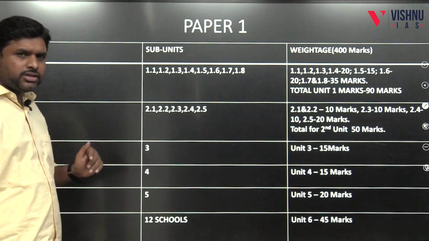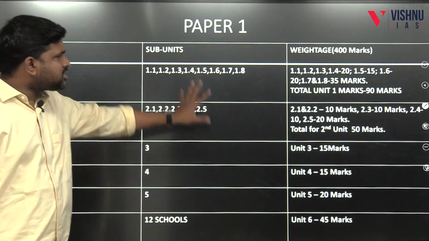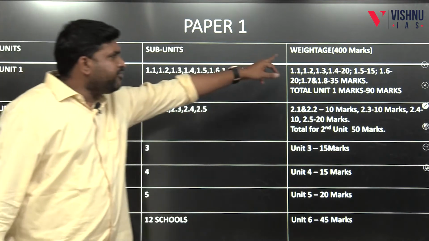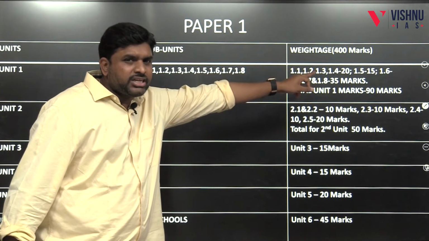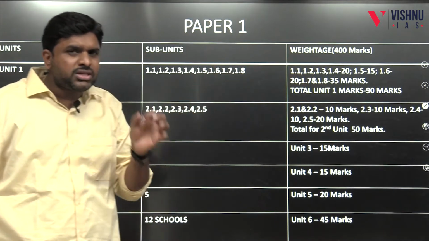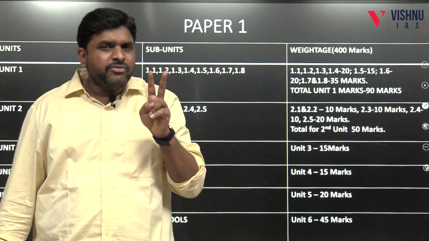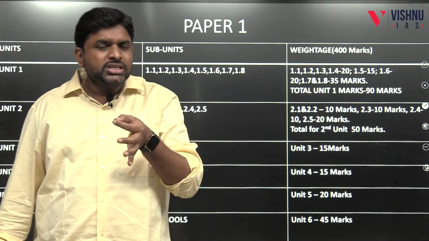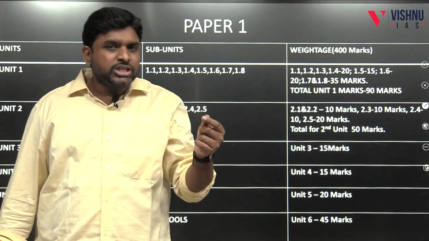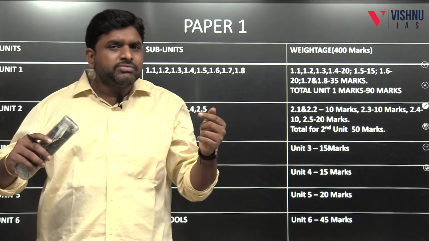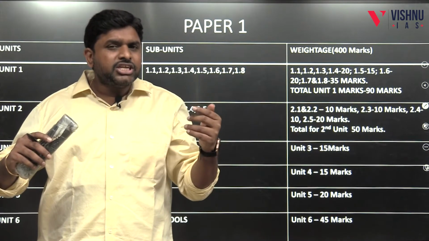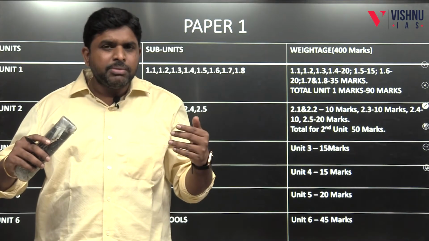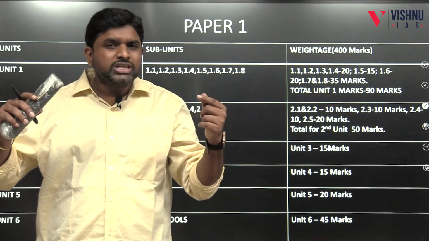So Paper 1: units, subunits, weightage. You have to notice that the weightage is for 400 marks. Why? Because the final UPSC question paper has two sections, Section A and Section B. In Section A, the first question is compulsory, and in Section B, the fifth question is compulsory. In Section A, 4 questions will be there, 1, 2, 3, 4, and in Section B, 5, 6, 7, 8, 4 questions will be there, and the first question and the fifth question are compulsory.